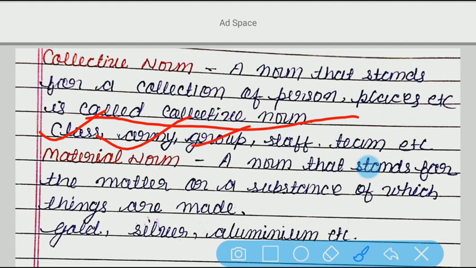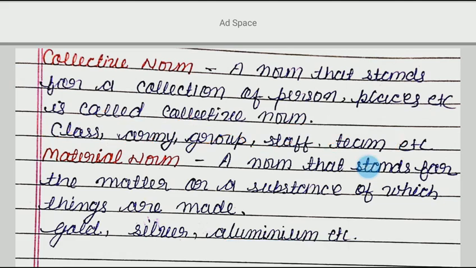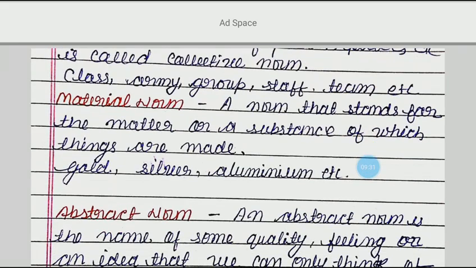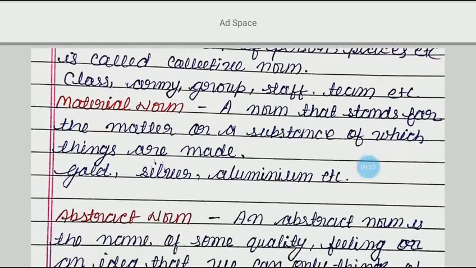It may be a group of persons. Here, staff. Group of employees. Alright. And here, team. It may be a player team. It may be a group of players. That is team. So these are the examples of collective noun.